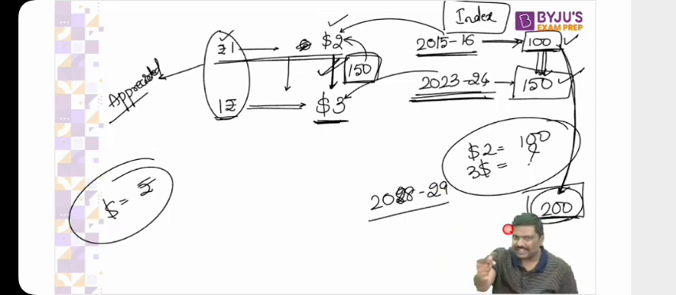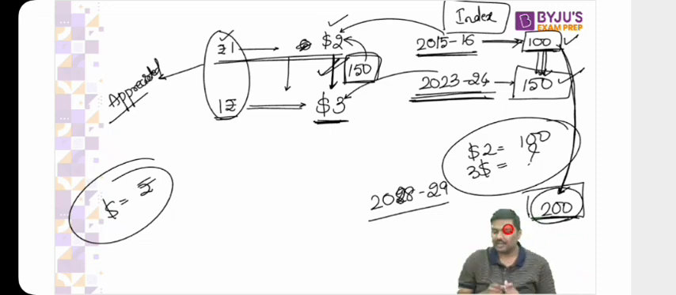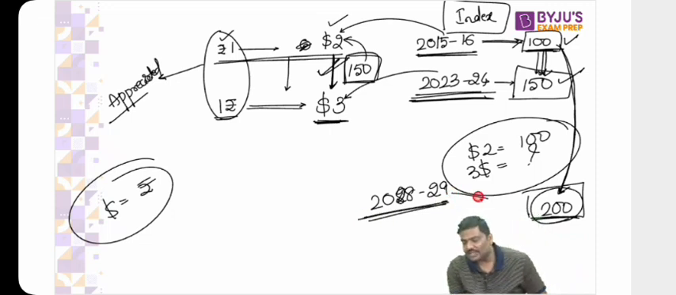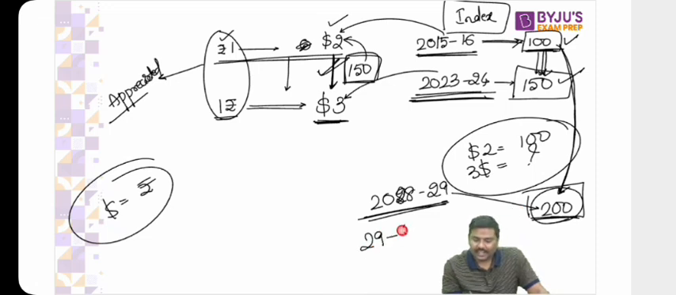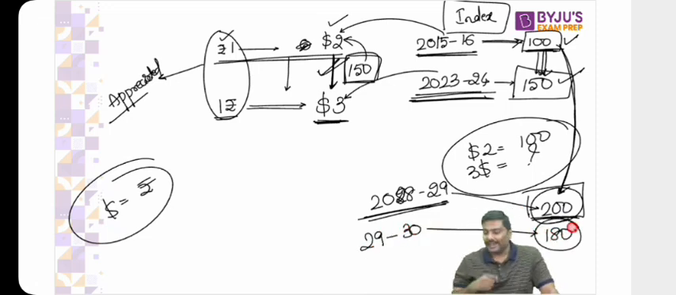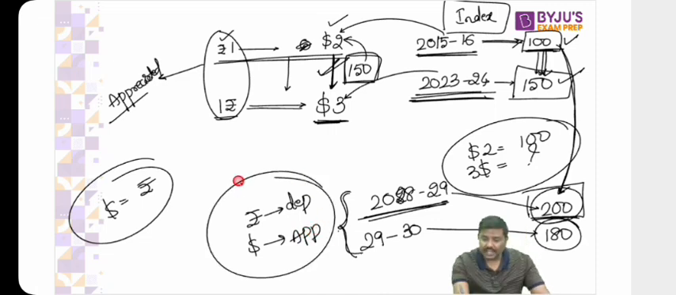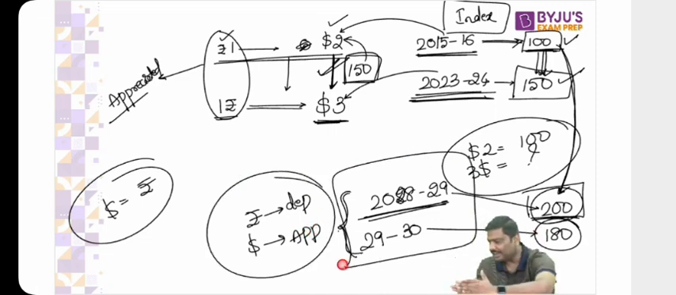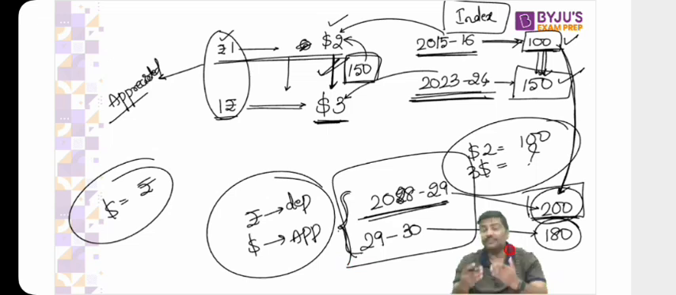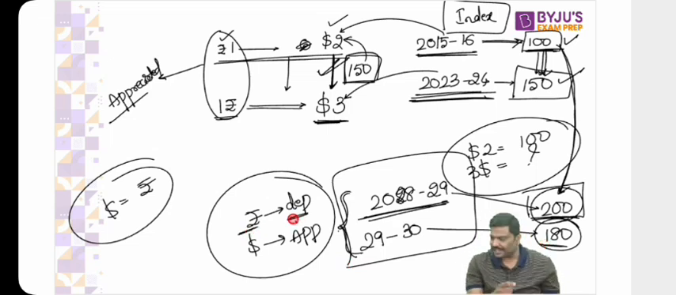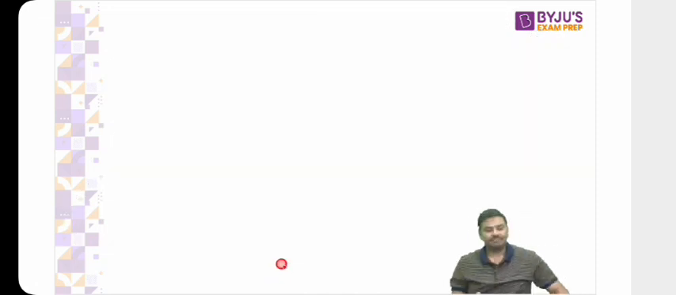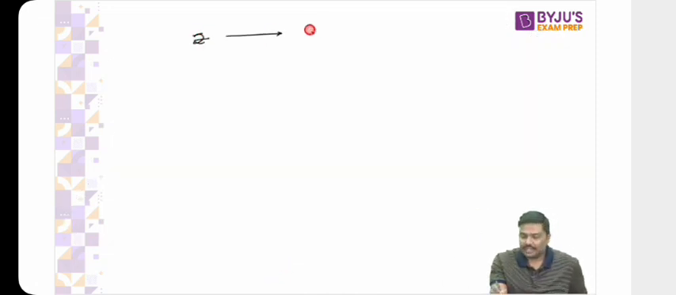Now, look at the next point and answer this question carefully. In 2028-29, the index value was 200. In 2029-30, the index value becomes 180. Is it okay that between these 2 years the rupee has depreciated and the dollar has appreciated? Don't look at the complete idea, look at only 2028-29 and 2029-30. Because the index value has fallen, I'll simply say the rupee has depreciated and the dollar has appreciated. Remember this. We will use it.